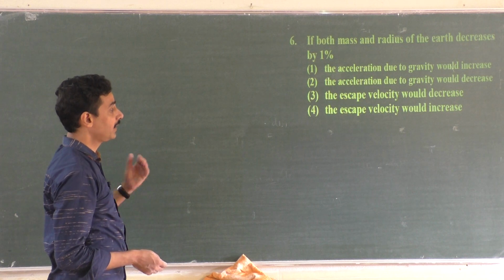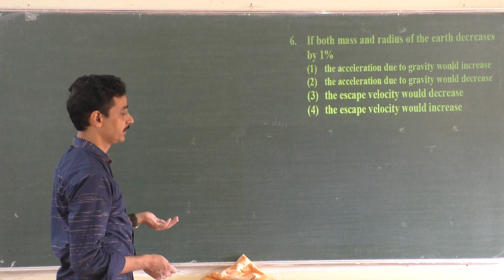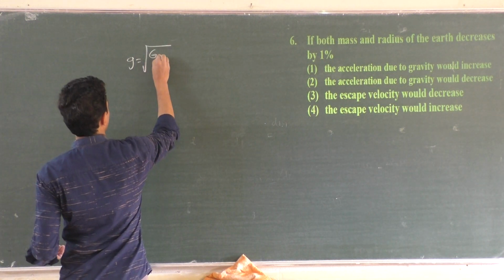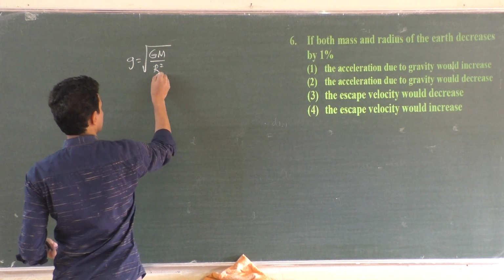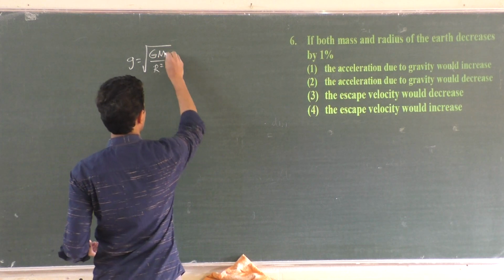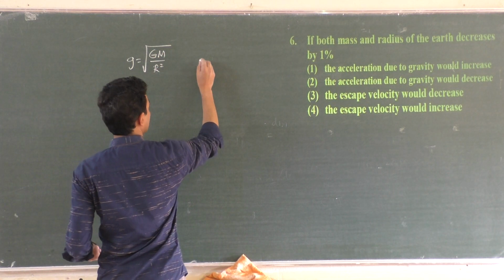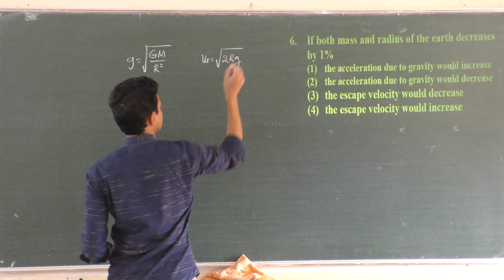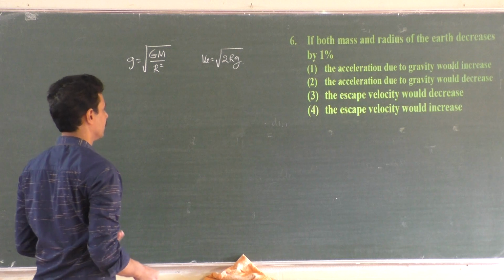If both mass and radius of the earth decrease by 1%, let us think about acceleration due to gravity. g is equal to GM by r squared, of course, radius of the planet, mass of the planet. If it is earth, okay, earth. Then escape velocity is equal to root of 2rg. Of course, you can expand g. Let us see whether it is needed or not to expand g.